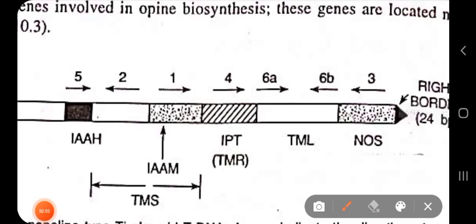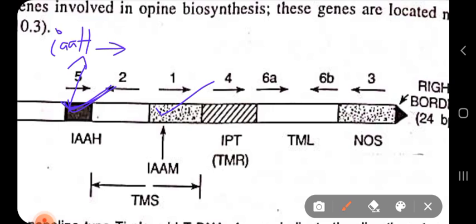So IAAM is involved in auxin biosynthesis. Next is IAAH, located right here. This gene is also involved in auxin biosynthesis, and this gene encodes an enzyme. Obviously, the gene name will be small letter iaa, then capital H. So this gene encodes an enzyme known as indole 3 acetamide hydrolase.